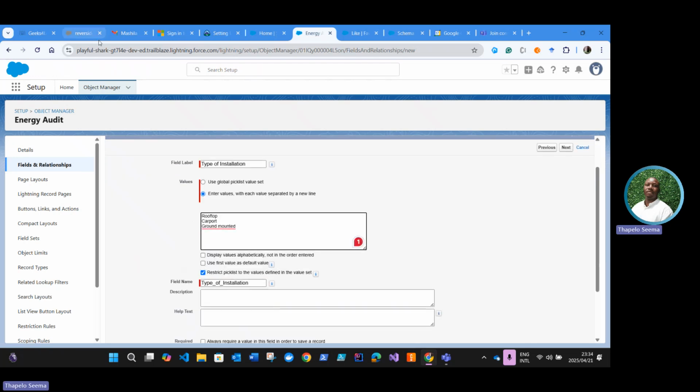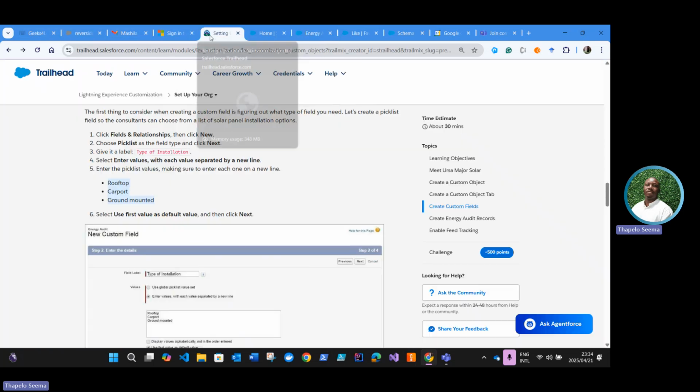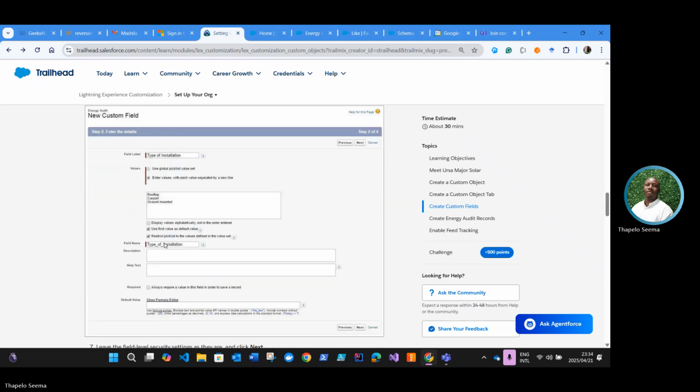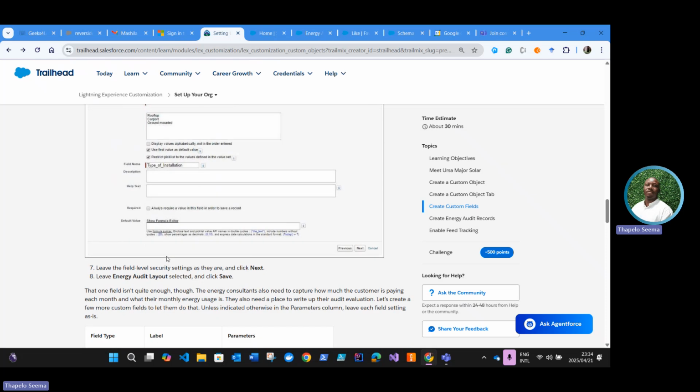And then we are going to select use the first value as the default value. So instruction number 6 there.